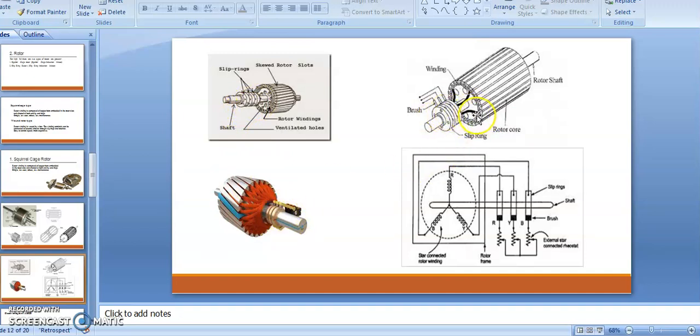And now I'm connecting all these rotor conductors with respect to different rings, through which I'm taking this to the outer supply system. Again, this is a connection diagram of the slip ring induction motor. You can see here, this is R phase winding, this is the Y phase winding, this is B phase winding.